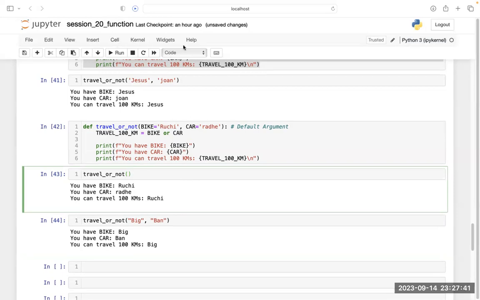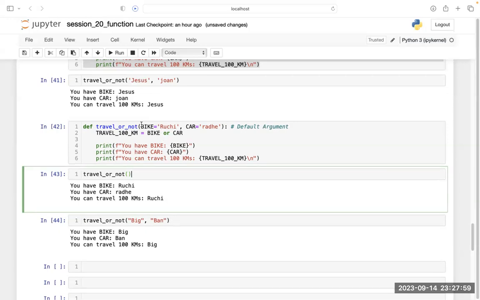Please tell me. In the first one, when we call the function, we have not supplied the arguments. In the second one, we have supplied the argument, and both the arguments are strings.